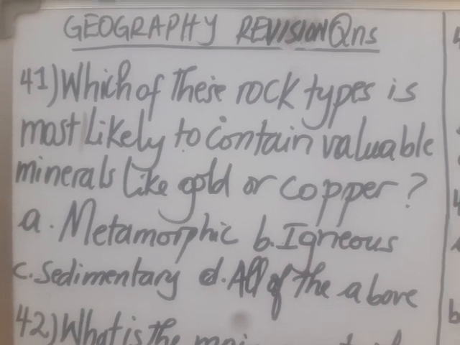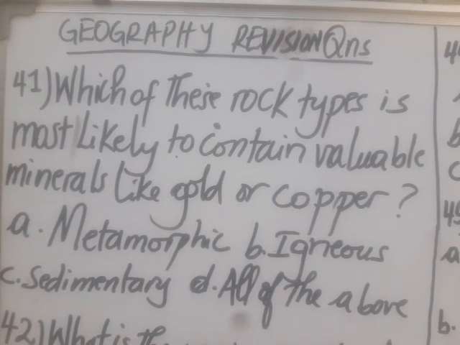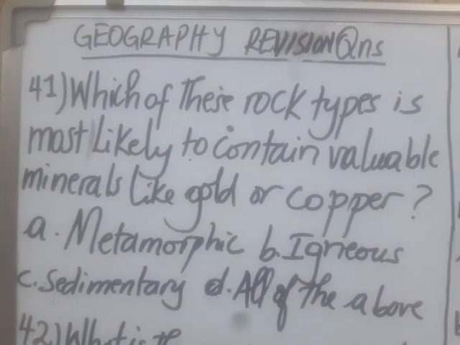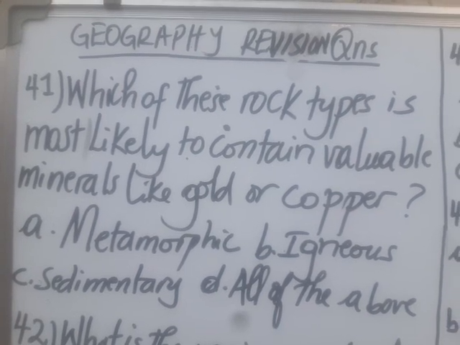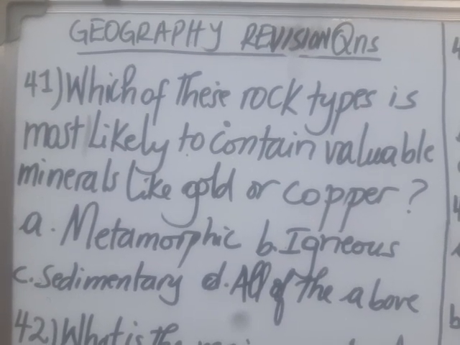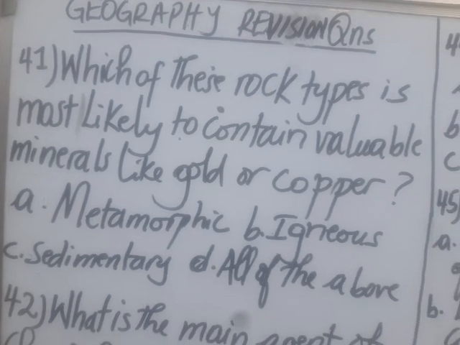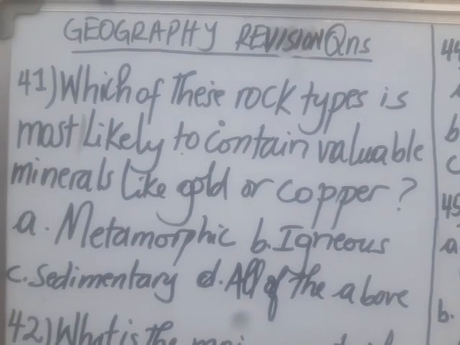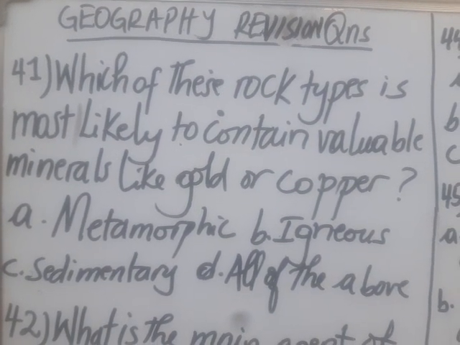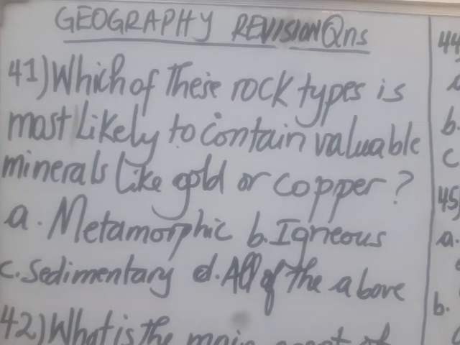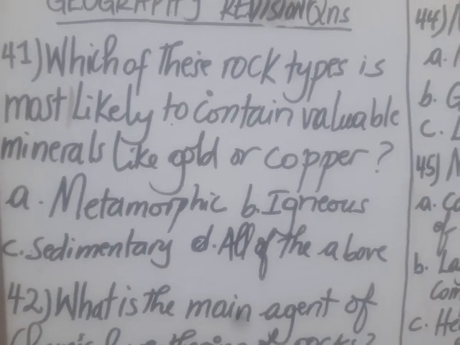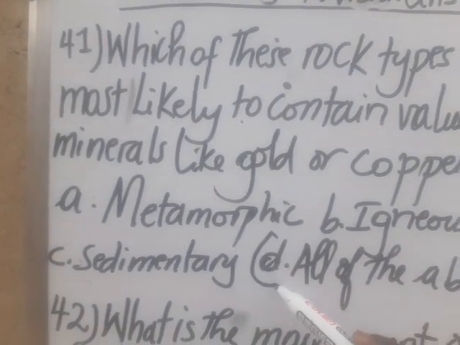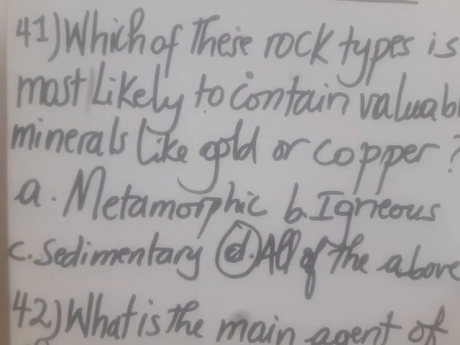Which of these rocks is most likely to contain valuable minerals like gold or copper? A. Metamorphic rock. B. Igneous rock. C. Sedimentary rock. D. All of the above. The correct answer is D, because all types of rocks are likely to contain valuable minerals like gold and copper. So all of the above are correct.